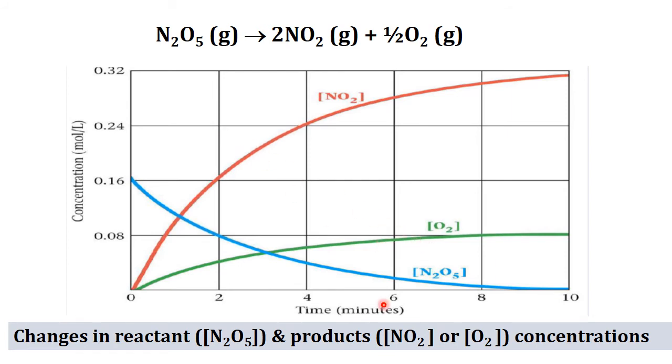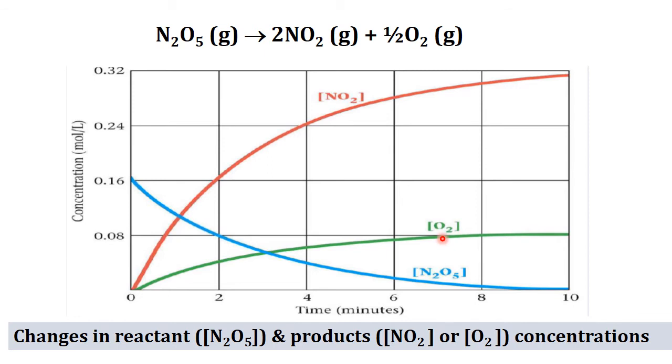But when you compare the formation of nitrogen dioxide and oxygen, we can notice that there is variation in the formation, that is, the rate of formation of one product is different from the rate of formation of the other product.